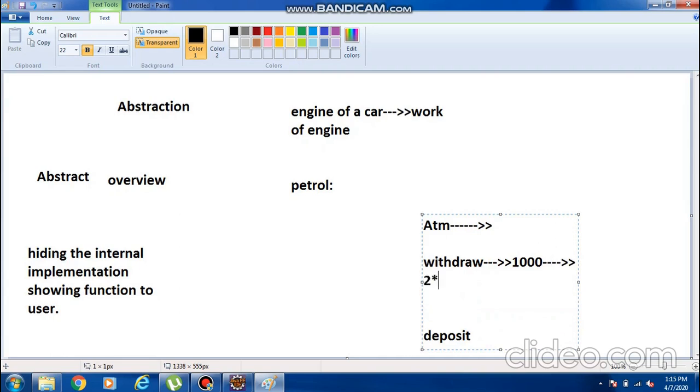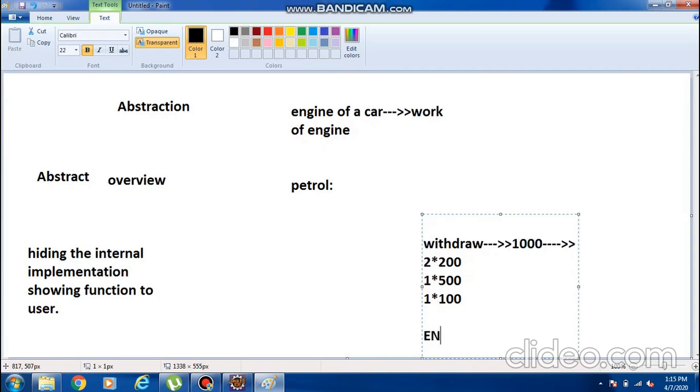Once I enter the 1000 rupees, I got 2 into 200, 1 into 500, 1 into 100. So I got two 200 rupee notes, one 100 rupee note, and one 500 rupee note. If I count, I got 1000 rupees. I just entered 1000 rupees, and at the end I received the 1000 rupees cash.